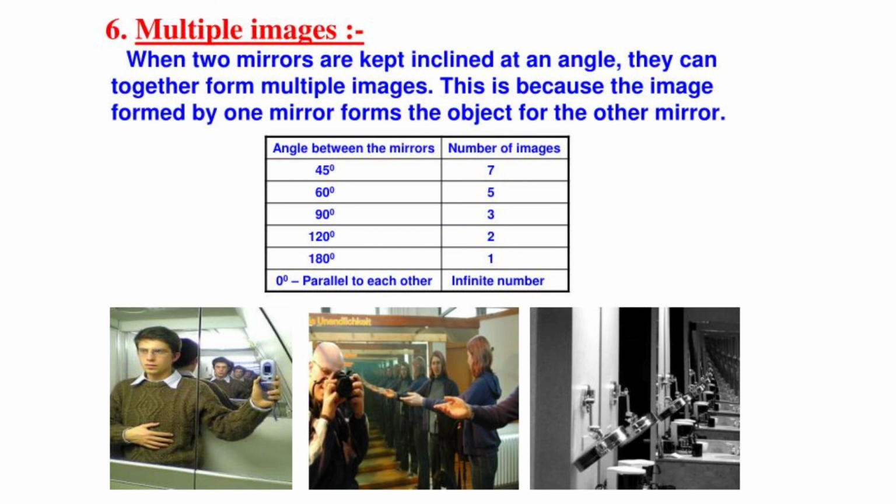Next, multiple reflection. When we place two mirrors at an angle, they form multiple images. Such type of reflection is known as multiple reflection. If the angle between the mirrors is 45 degrees, then 7 images will form. For 60 degrees, 5 images. For 90 degrees, 3 images. For 120 degrees, 2 images. For 180 degrees, one image. For 0 degrees, an infinite number of images will form.